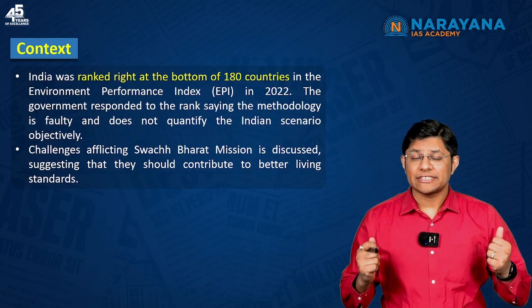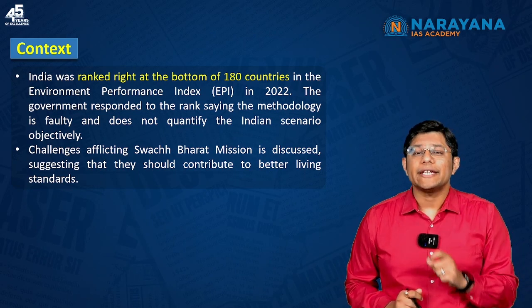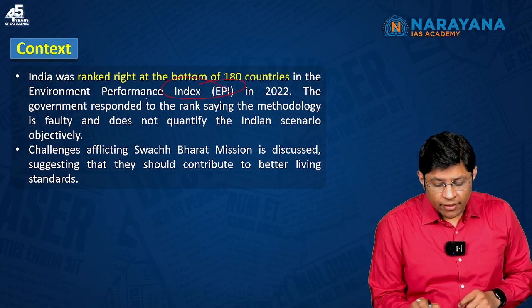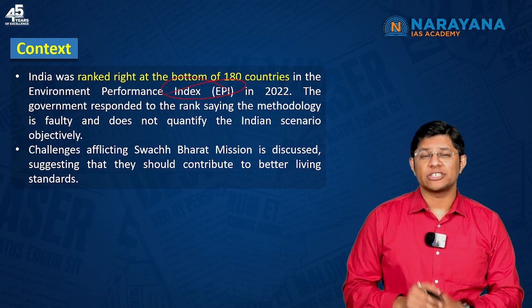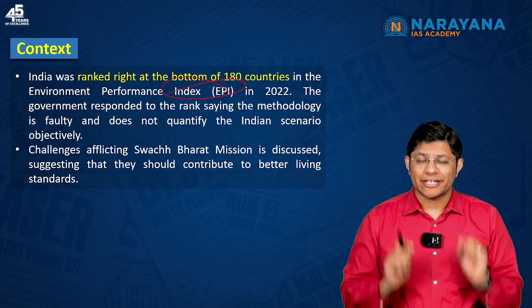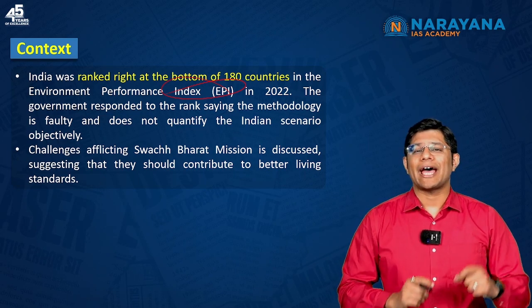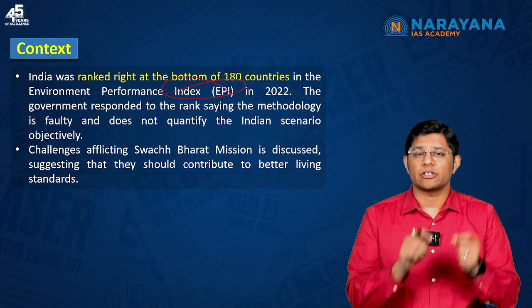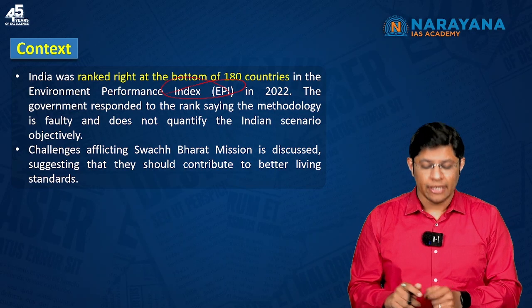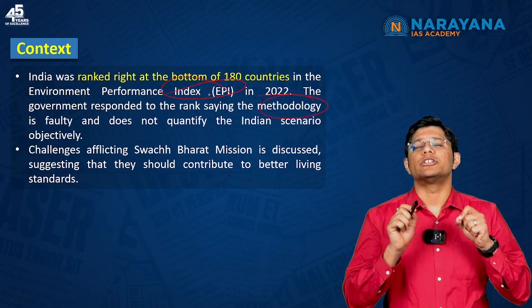Now, what is the context? India ranked at the bottom of 180 countries in the Environmental Performance Index in the year 2022. This is such an alarming data fact. But the government has rejected this particular Environmental Performance Index, or the report of EPI, stating that the methodology used by the EPI was faulty.